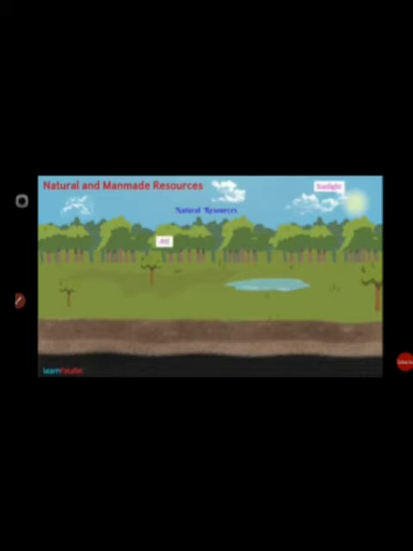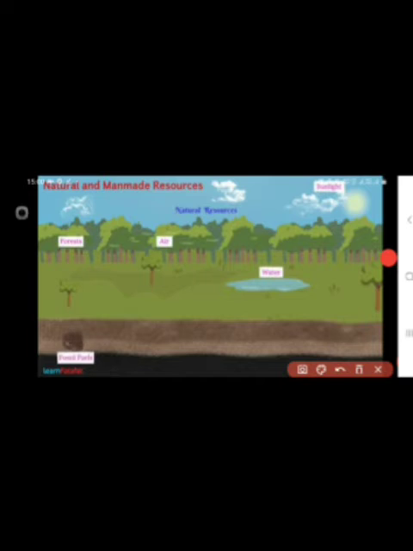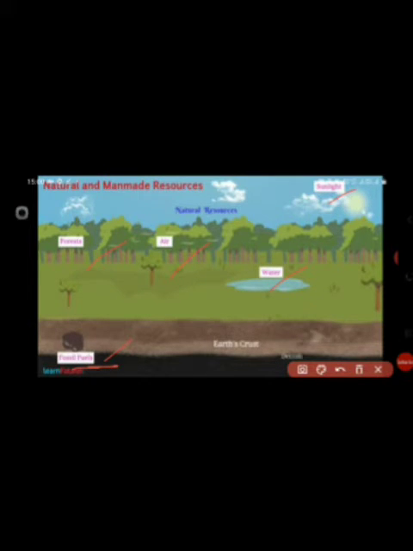Firstly, we will discuss natural resources. Here are some natural resources like sunlight, water, air, forest and fossil fuels. Basically, what are fossil fuels? Because petroleum and coal are one type of fossil fuels.